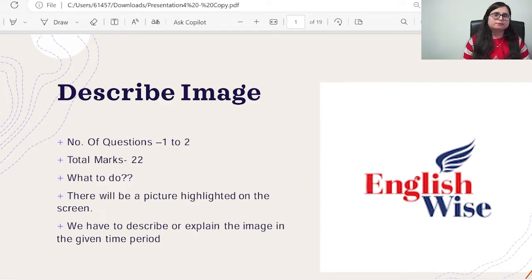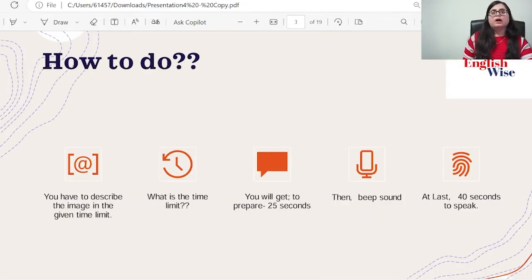It sounds hard, but it's not that hard. I'll make that easy for you. You just need to use a very good template and you have to describe that image. Now, how you have to do it? The first thing, you have to describe the image in the given time limit.